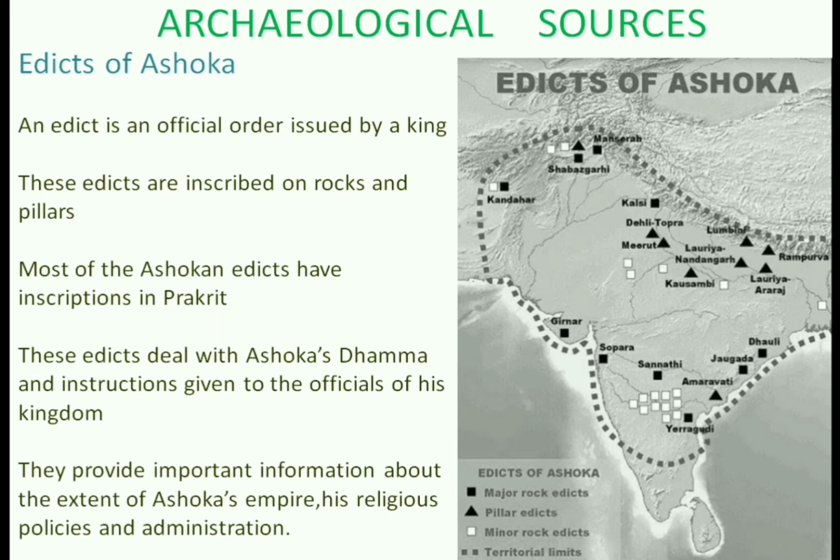Most of the Ashokan edicts have inscriptions in the Prakrit language describing Ashoka's Dhamma and instructions given to the officials of his kingdom. These provide important information about the extent of Ashoka's empire, his religious policies, and administration. These edicts are found in India, Nepal, Pakistan, and Afghanistan. The map shows the places in India where edicts of Ashoka have been found.